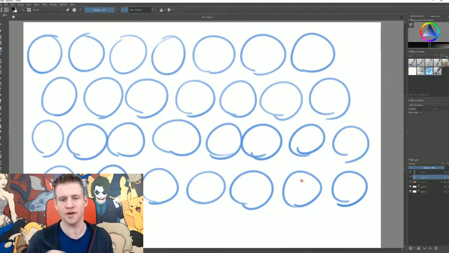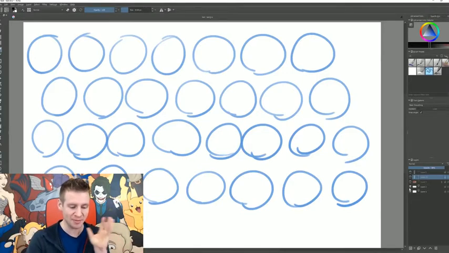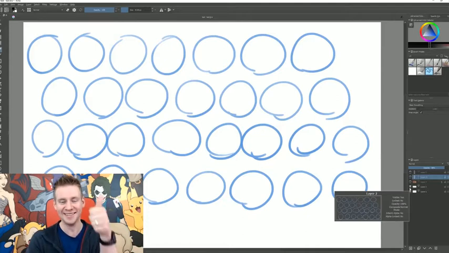Now, when I say that, I don't mean that the program is laggy. I was drawing these very quickly, and I wanted to see how it would keep up. Whereas in the case of our previous program, when I was drawing quickly, it would make up for that lag by interpreting the rest of the stroke rather than creating what I actually drew. So this program draws what you draw, which is good.